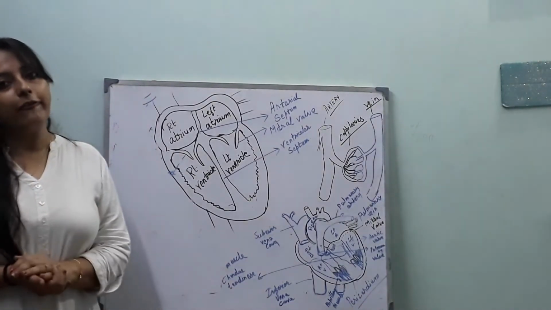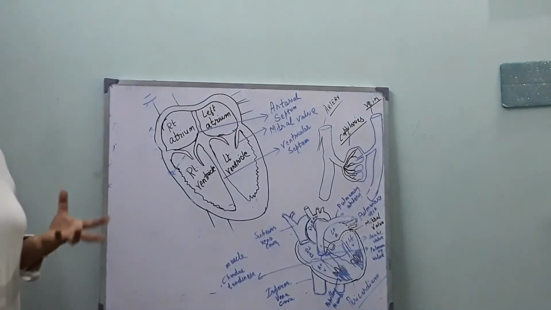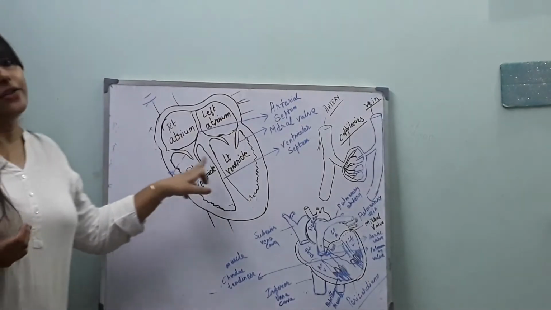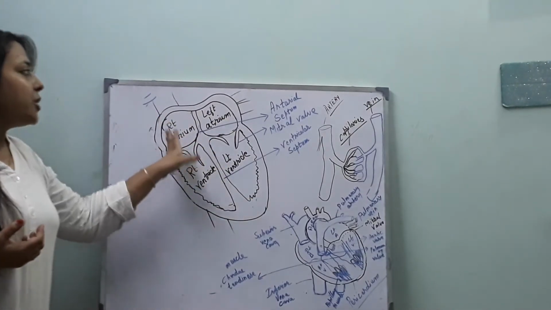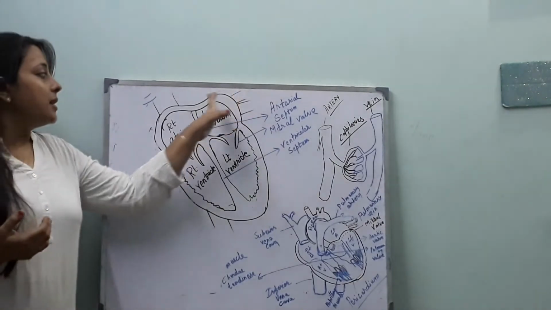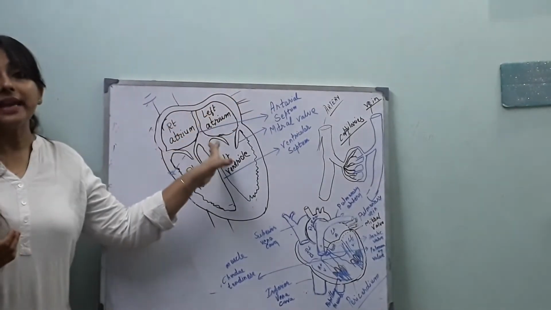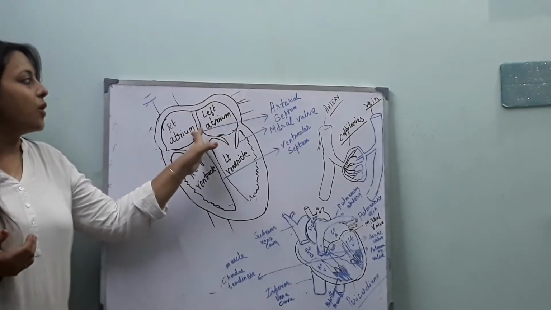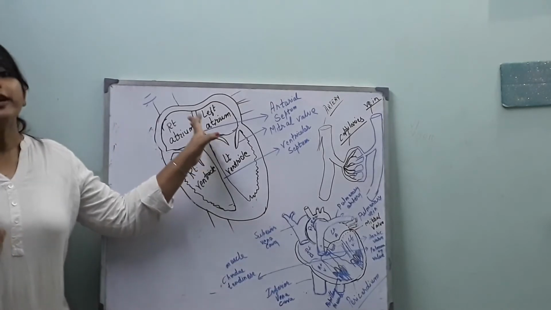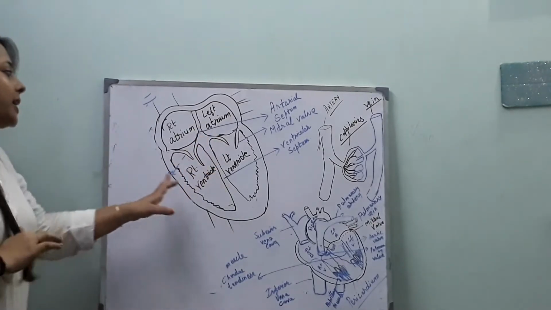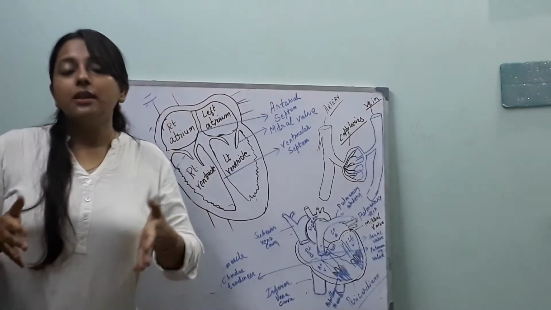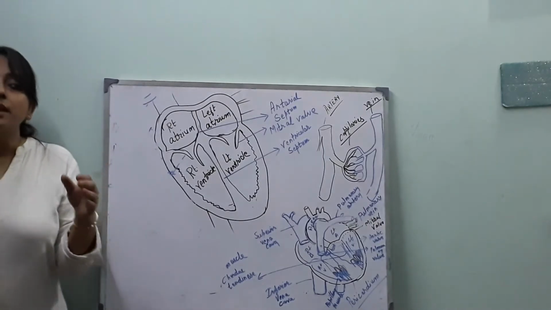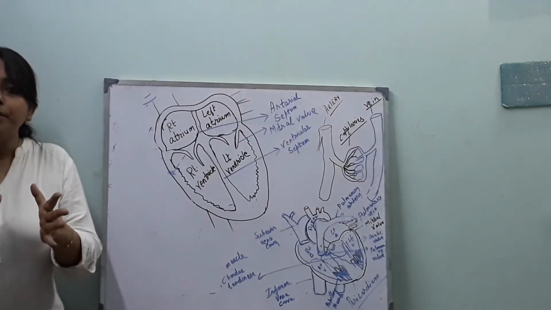Now about the chambers of our heart. We all know that we have four chambers. Our heart is a four-chambered structure: right atrium, left atrium, right ventricle, and left ventricle. The right atrium and left atrium are separated by a partition called the interauricular septum. Again, our ventricles are also separated by a partition. This is called the interventricular septum. These septa divide the chambers properly.